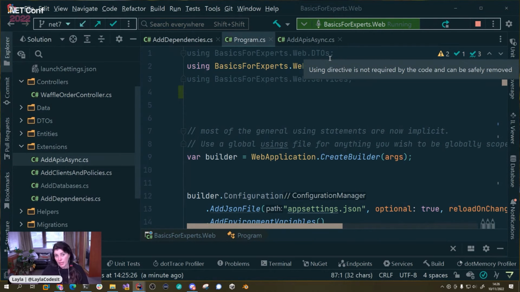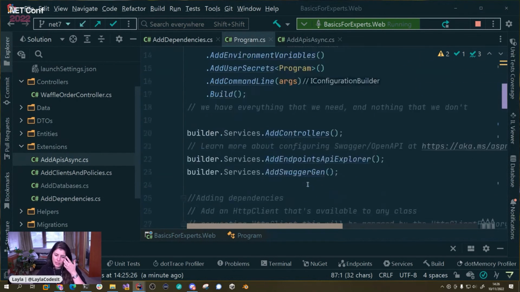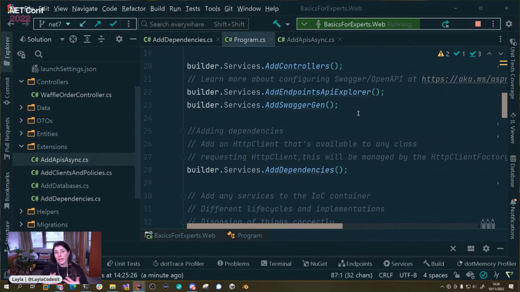We've got rid of some extra files. We've streamlined so much of the code down. We've got everything that we need and nothing that we don't. And that's what I really like about it. And you can wrap these things and design it however your team likes.